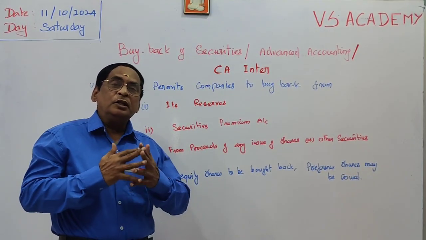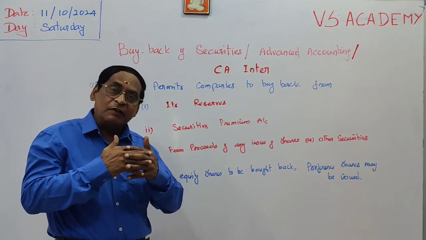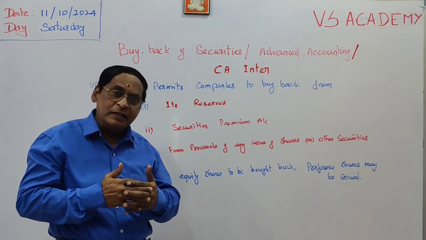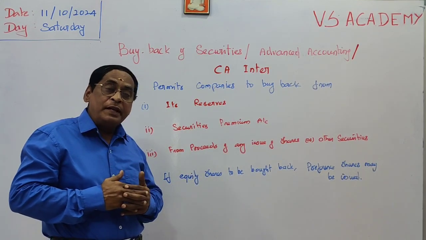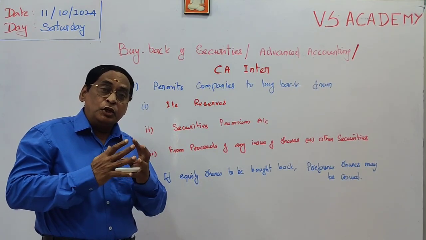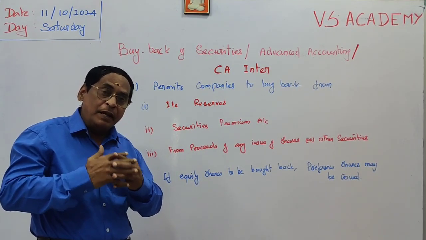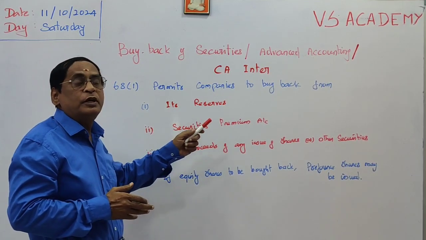Now, what are the sources available in order to buy back our securities? We have to see whether there is sufficient cash or sufficient reserves within the balance sheet. According to the Companies Act section 68(1), we can buy back our own securities out of reserves and security premium.